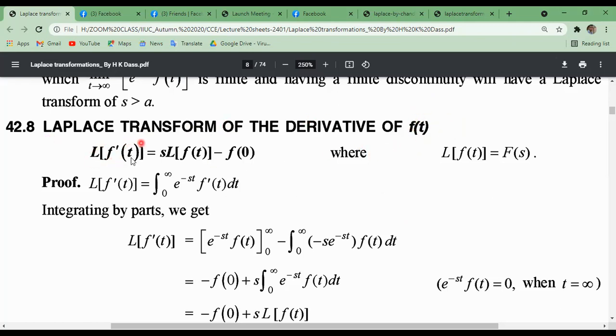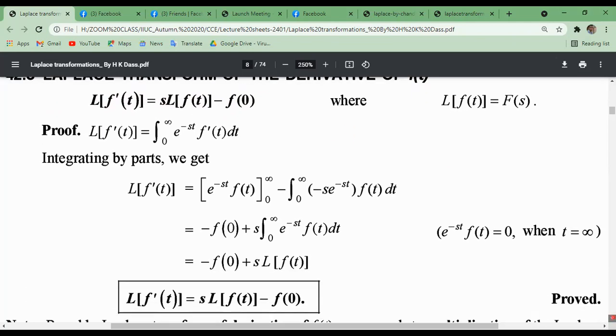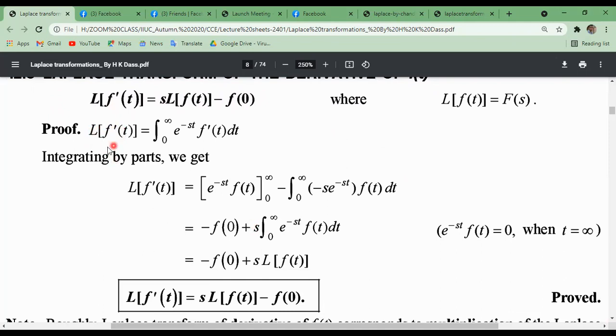So the Laplace transformation of the first derivative of f of t equals s into the Laplace transformation of f of t minus f of 0. Remember this, we have to remember this property. This is the Laplace transformation of the first derivative. Now the left hand side, the Laplace transformation of the first derivative f dash t, according to the definition of Laplace transformation, equals the integral from 0 to infinity of e to the power minus st times f dash t dt. Okay, just putting in the function f dash t.